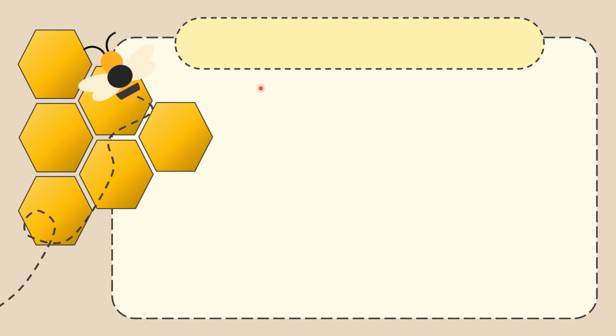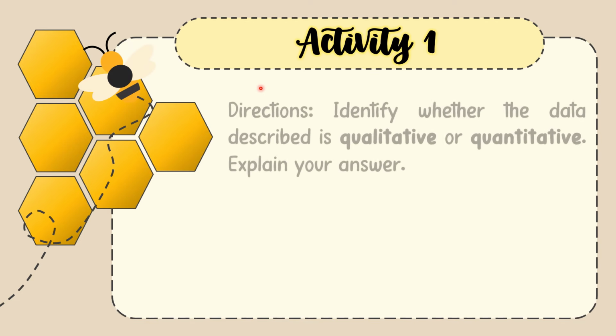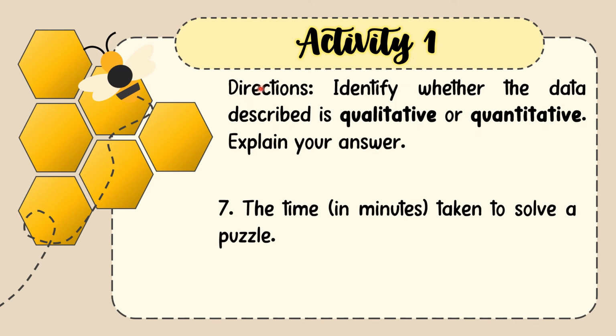For numbers 7 and 8, we have here number 7, the time, which is in minutes, taken to solve a puzzle. Now, number 7 asked us for the time, and time is expressed in numbers. Therefore, number 7 is quantitative data.